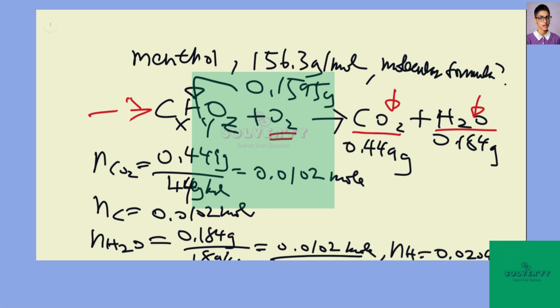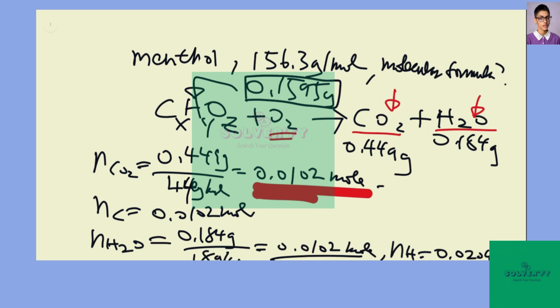We have the number of moles of carbon and of hydrogen, so we just have to convert them to mass. Then we use the total mass of menthol, subtract the hydrogen and carbon, and the remaining mass is oxygen. From there we can find the number of moles.